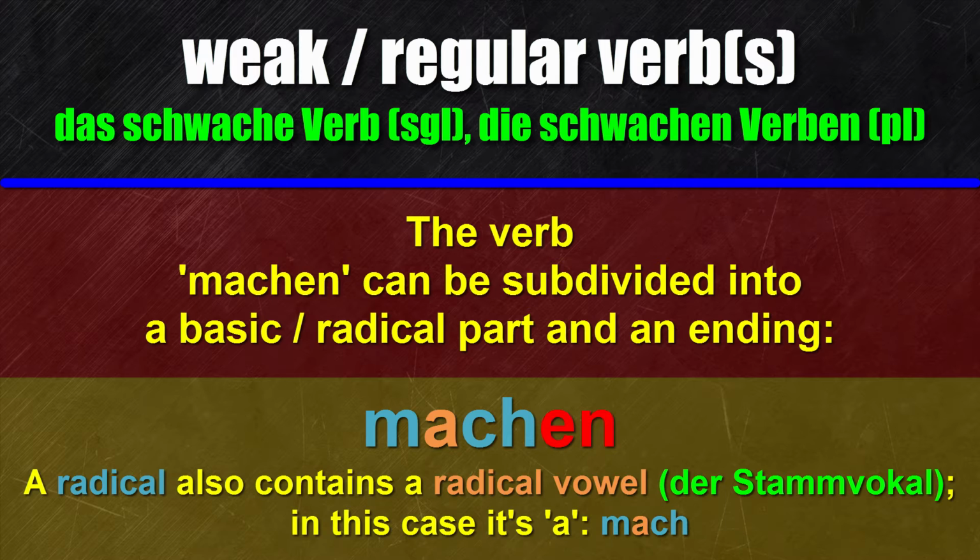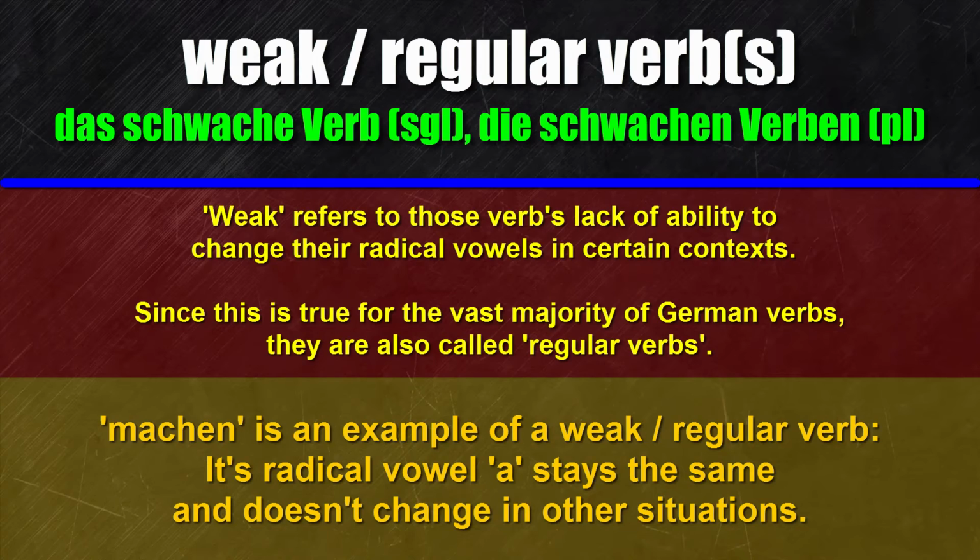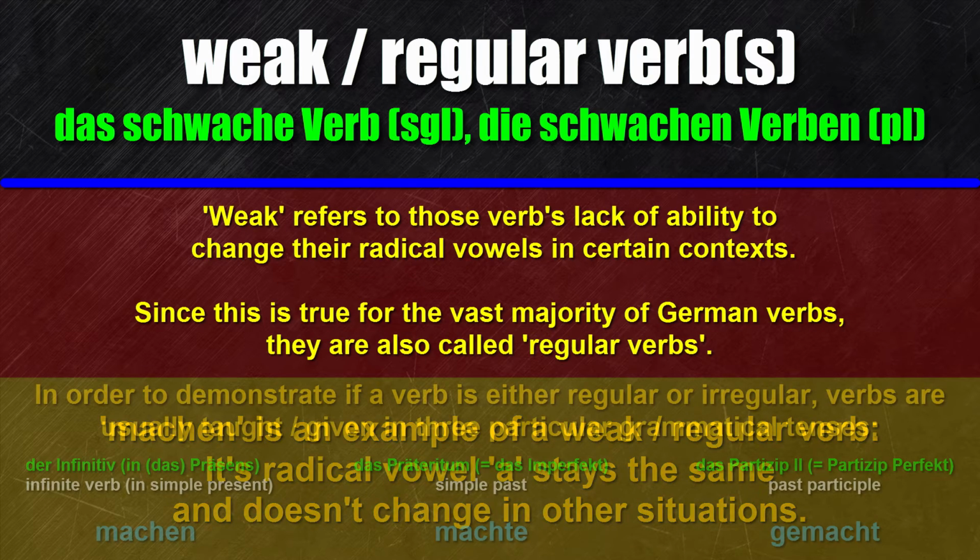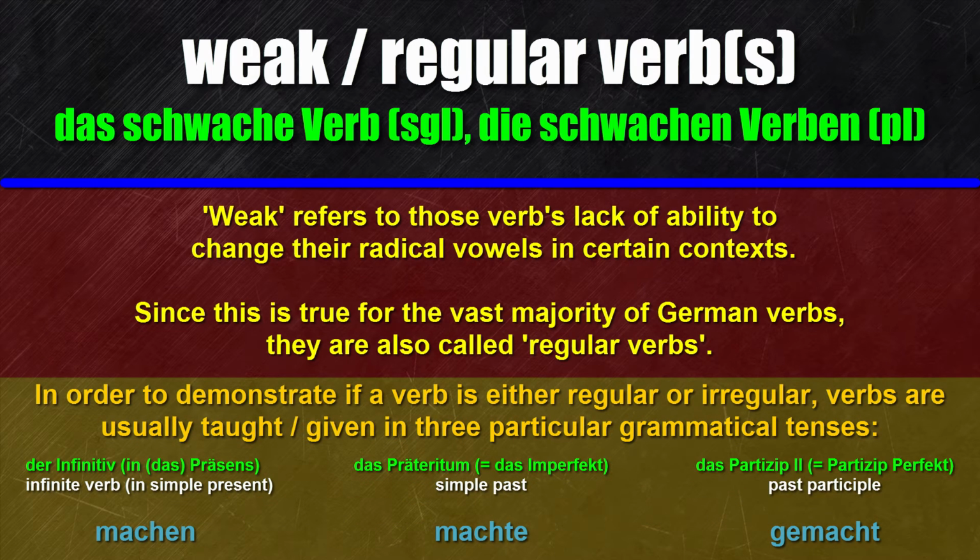E at the end of the word can't be the radical vowel, because it doesn't belong to the radical part mach. And here comes the clue. Regular or weak verbs are verbs that always retain or keep their respective radical vowel. Always. It's machen, the infinitive form, machte, the Präteritum, and gemacht, the Partizip 2.